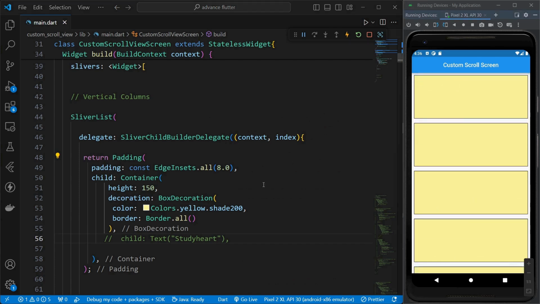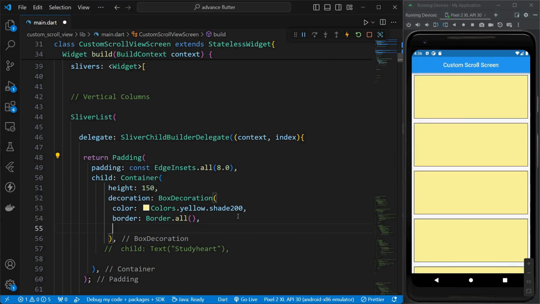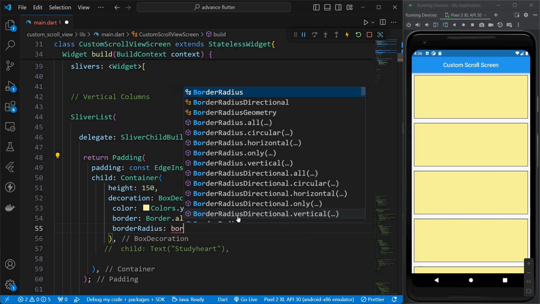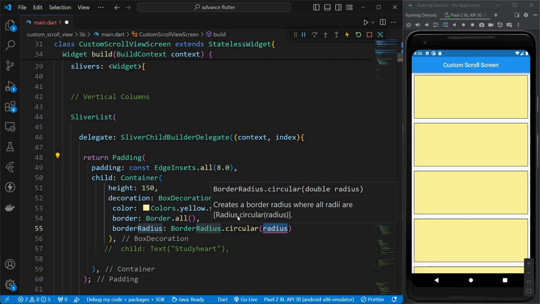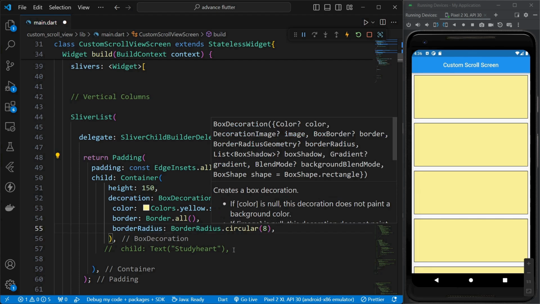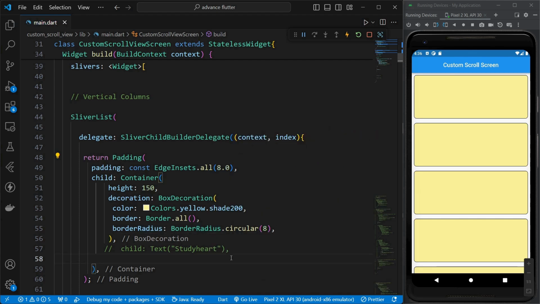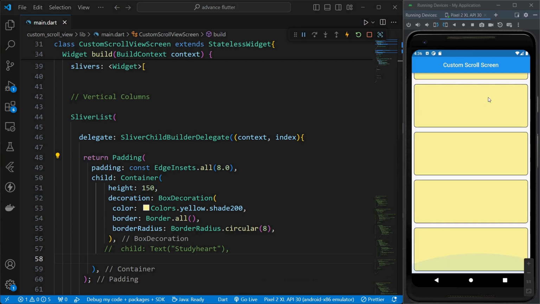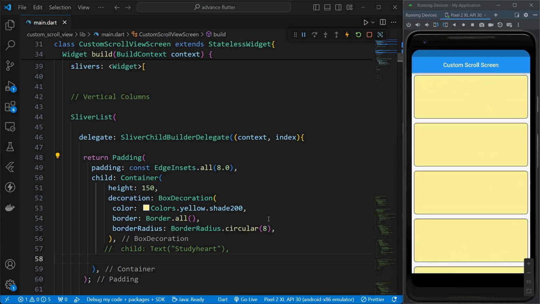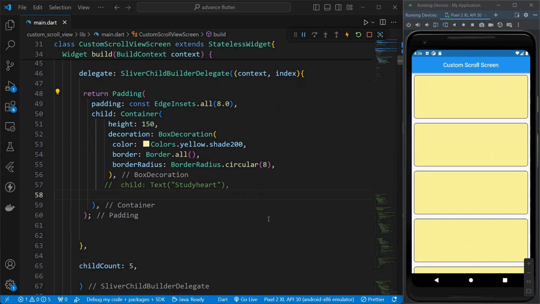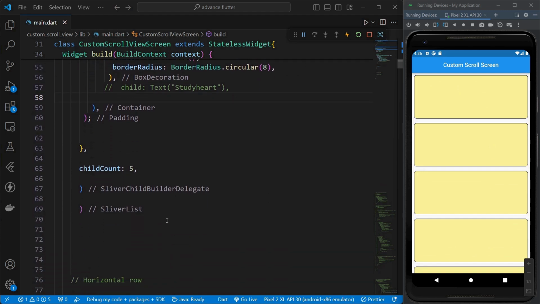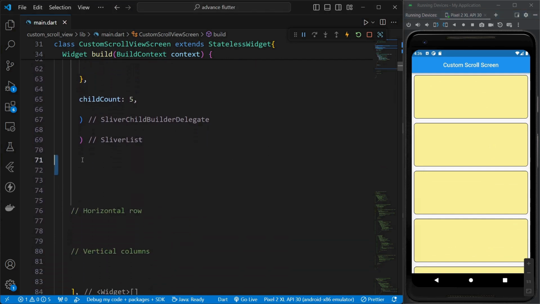Okay, and I'll just enhance them too by using border radius, and border radius dot circular. Okay, now it is looking perfect. So here our vertical columns are good to go. Now we'll come over this horizontal row. So I'll just create some space.